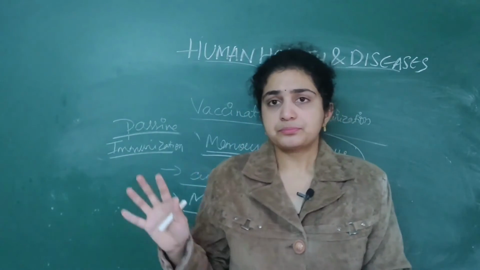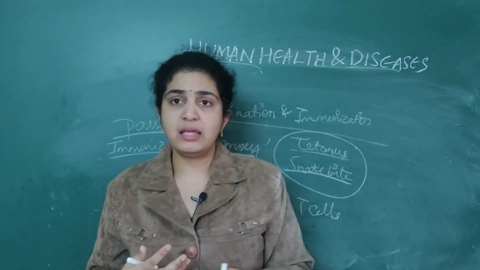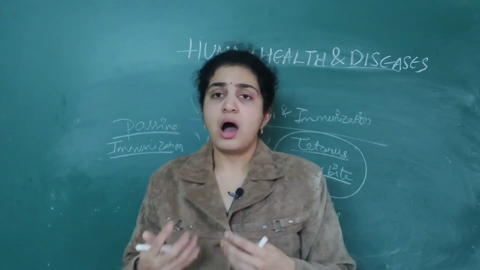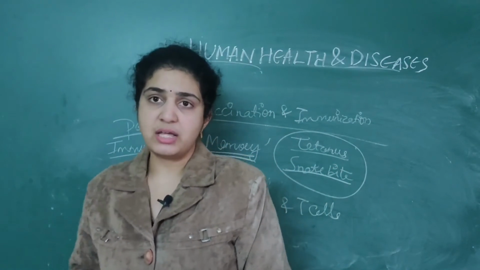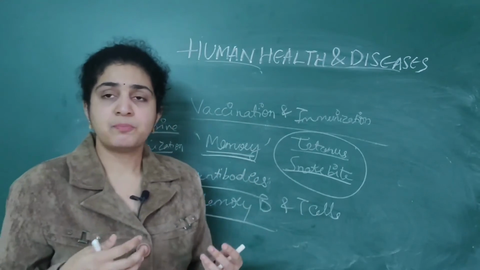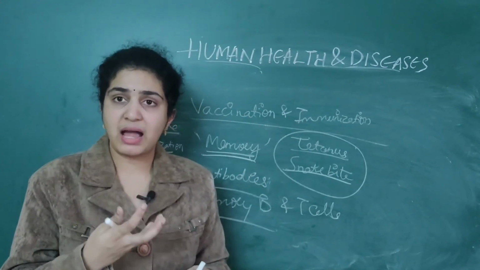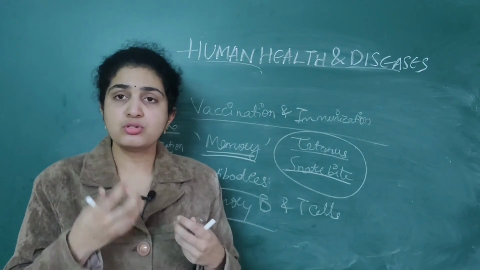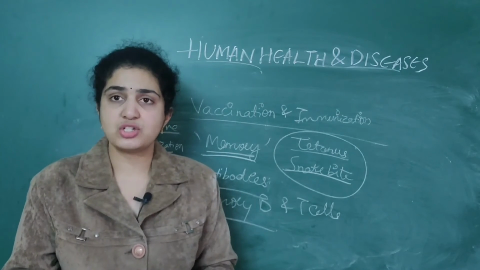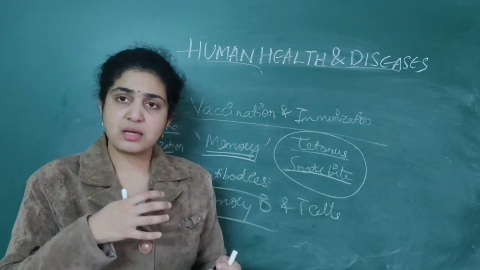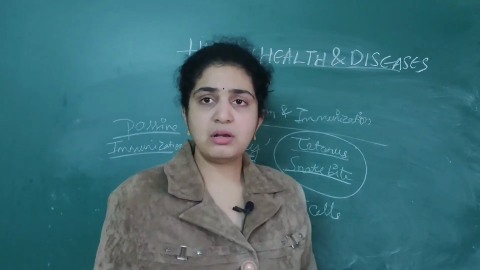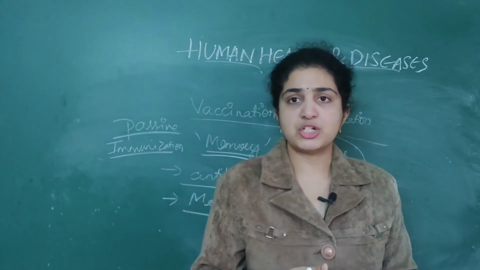Then numerous recombinant DNA technologies are also taking place nowadays. From numerous bacteria or fungi, we are able to produce numerous vaccines on a large scale. These vaccines are produced on a large scale because they should be available for the entire human population.